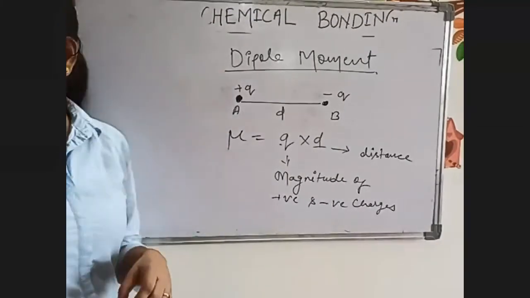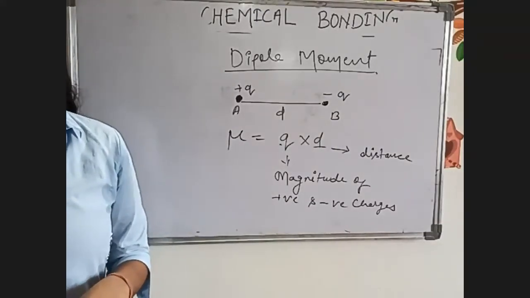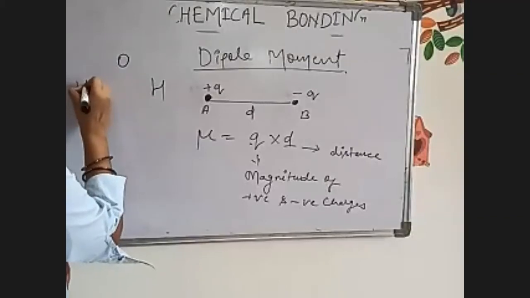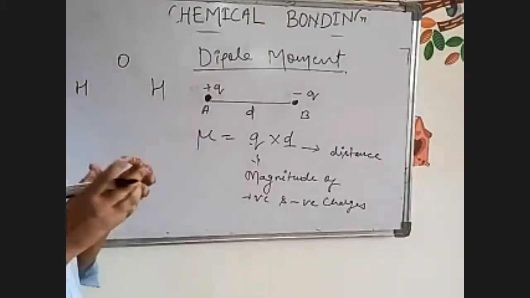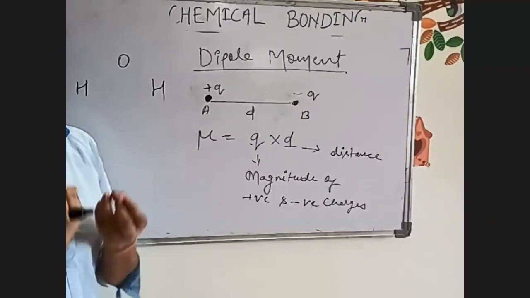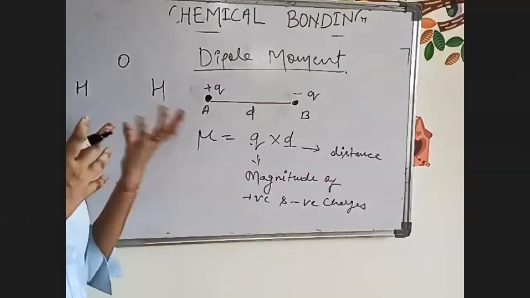Suppose we have been given some examples. Now, if I ask where the shared pair of electrons will move towards, consider how the shared pair of electrons will be present in H2.